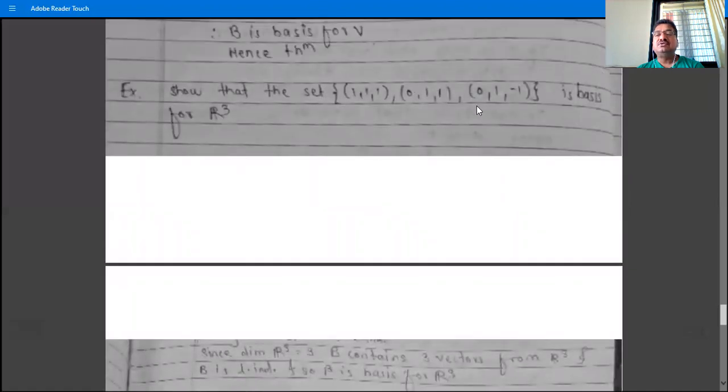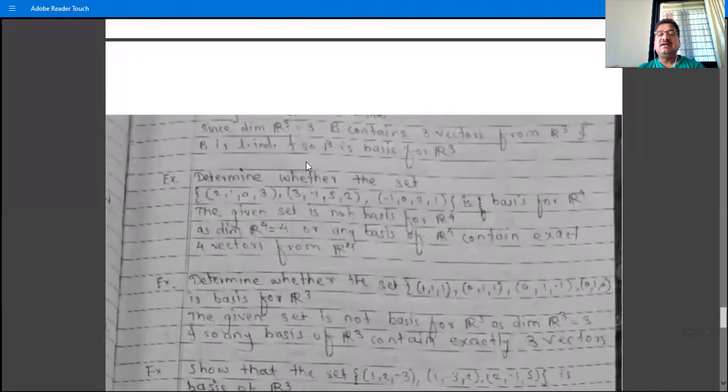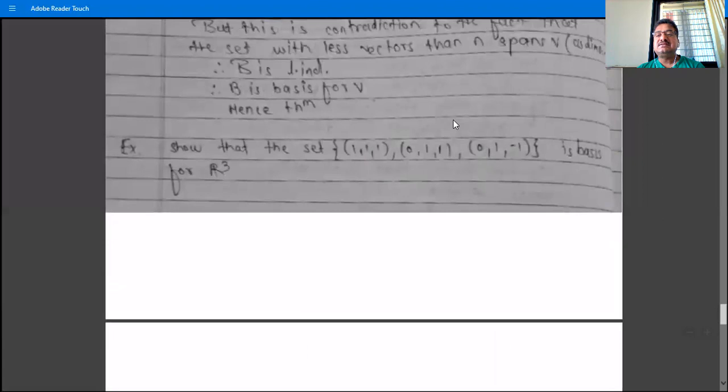So in order to show this set is a basis of R3, we have to show just that this set spans the vector space, or that this set is linearly independent. Out of these two conditions, showing the set is linearly independent is enough. This is a set of 3 vectors from R3, and therefore to show this set is a basis, we show just that it is linearly independent.